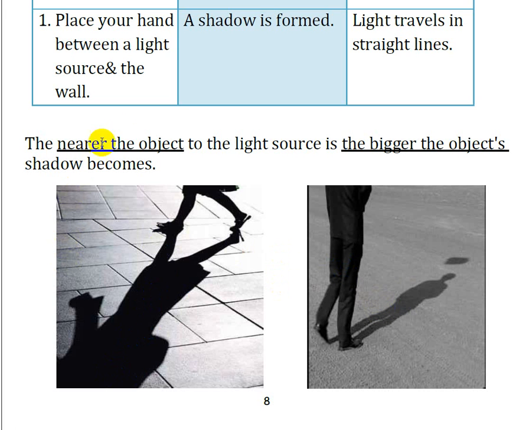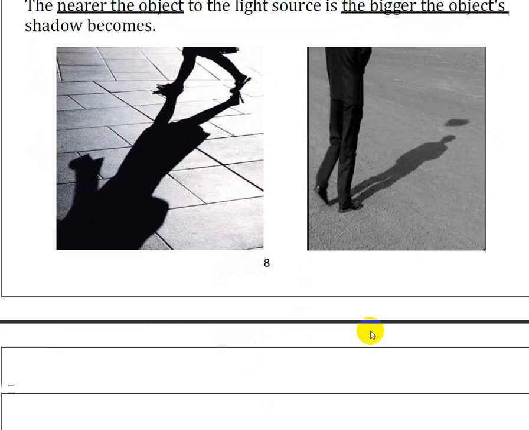When you come closer to the light source, your shadow becomes bigger. Here, because there's a lamp, the shadow of her body is bigger than her. But because here the sun is the source of light, which is far away from your body, a small shadow is formed.